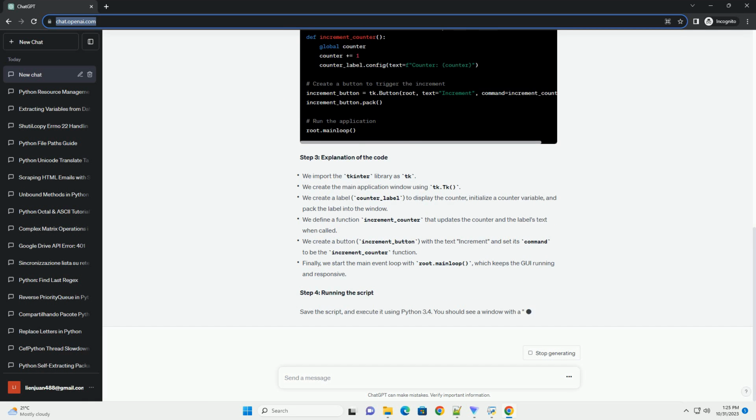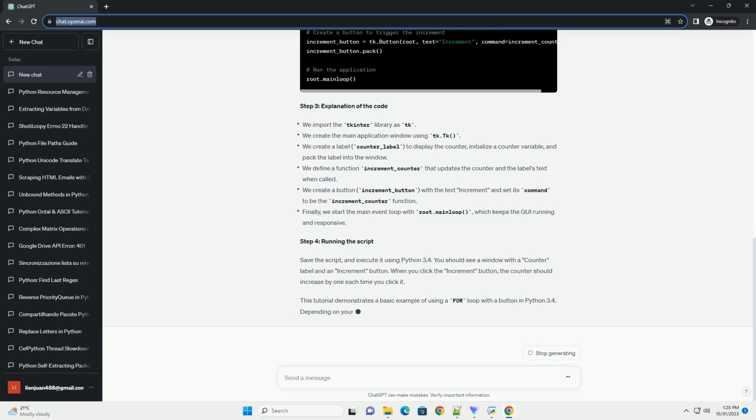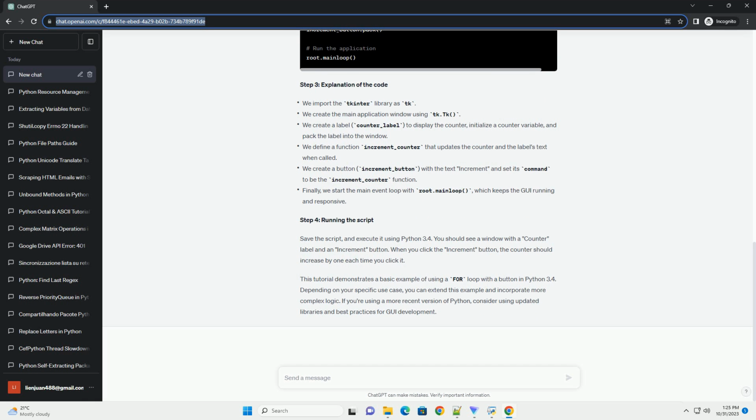Step 1. Setting up your environment. Before you begin, make sure you have Python 3.4 installed on your computer. You'll also need the Tkinter library, which is included in the standard library of Python 3.4. No additional installations are required.